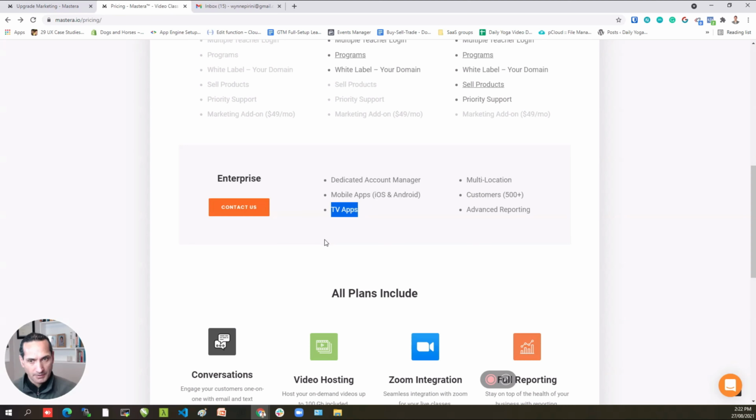Same goes for TV apps. So these are really like the new apps. You get those smart TVs that come out, and they're hooked up with some of the newer digital TV channels. You can get your apps showing up there on those TV channels, and once again, this is an additional cost. I don't know what that cost is, and it's something that you have to check on. And the reason why I don't want to say anything here, even though I do have a cost in my mind, is because those costs might shift by the time that you get the chance to watch this video, whether it be days, weeks, or months from now.